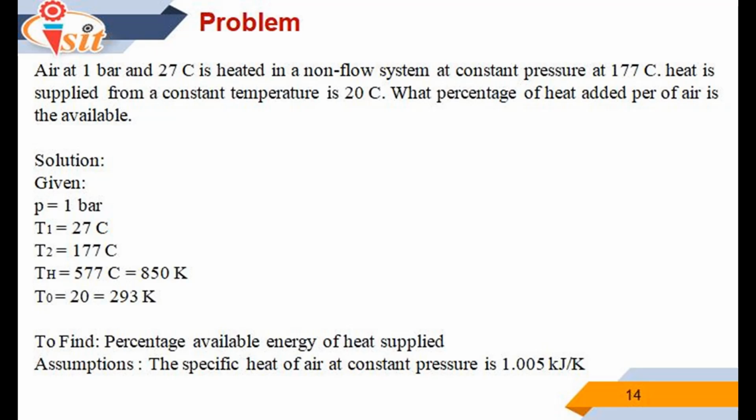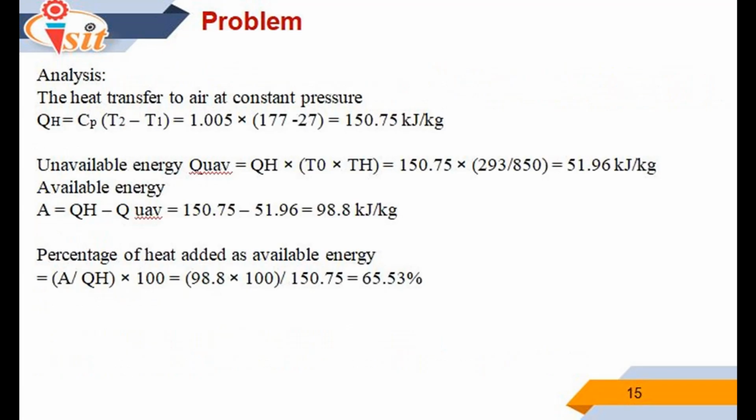For this problem, they have given P is equal to 1 bar, T1 is equal to 27 degrees Celsius, T2 is equal to 177 degrees Celsius, TH is equal to 577 degrees Celsius, which means 850 Kelvin, and T0 is equal to 20 degrees Celsius, which means 293 Kelvin. To find the percentage of available energy of the heat supplied. For this problem, the assumption is that the specific heat of air at constant pressure is 1.005 kilojoule per kg Kelvin.